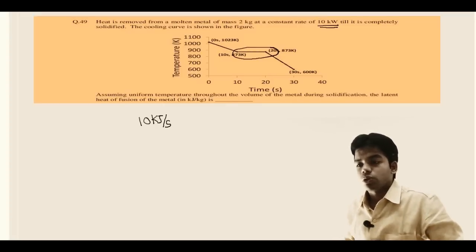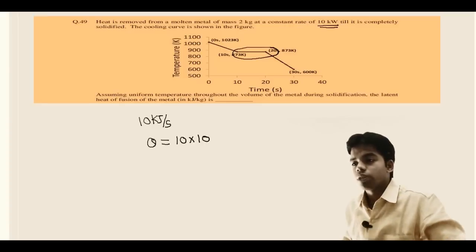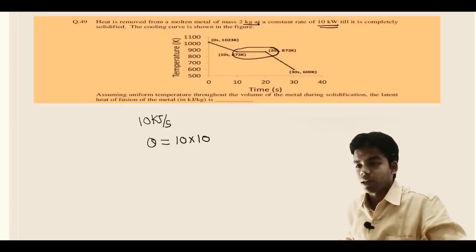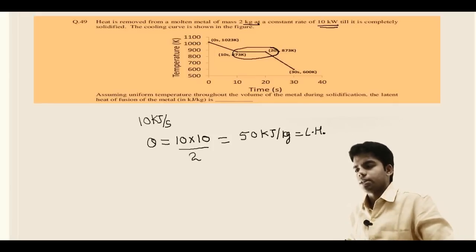So total heat removed will be 10 kilojoule per second into 10 seconds. This is for 2 kg of molten metal, so total heat removed is 100 kilojoule, and for 1 kg we divide by 2. So the latent heat will be equal to 50 kilojoule per kg. That's it, answer. This is the latent heat of fusion of the metal.